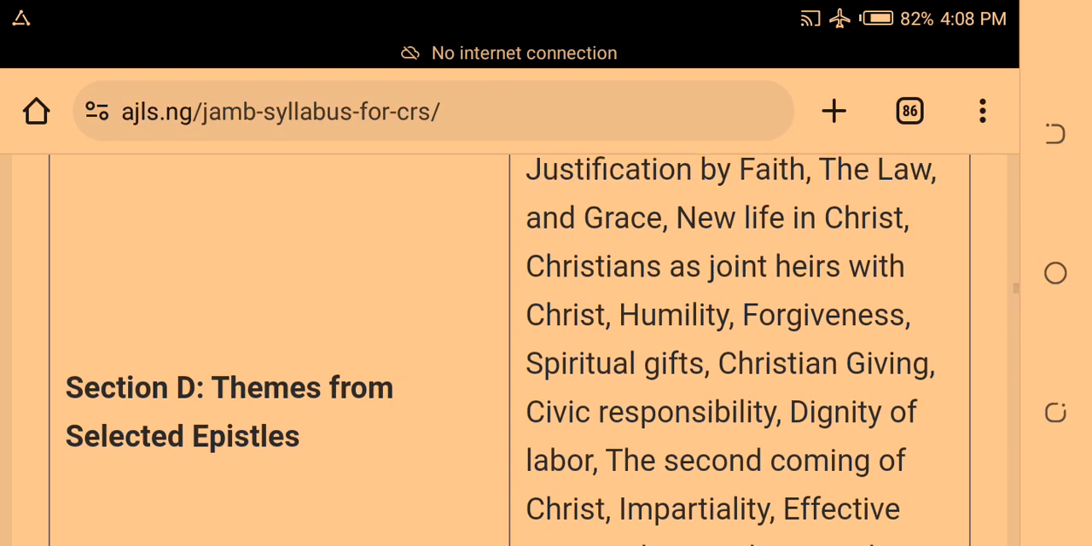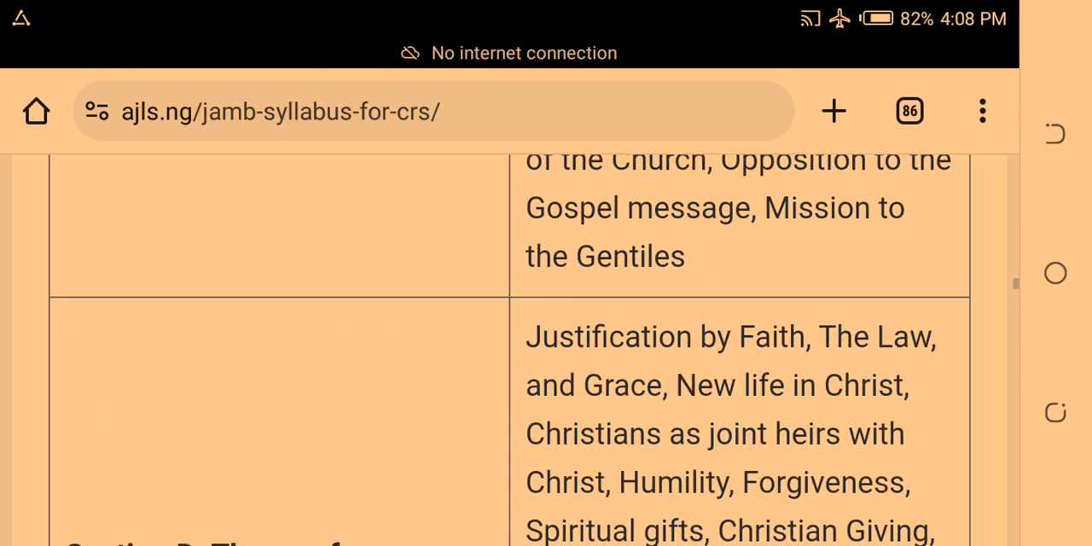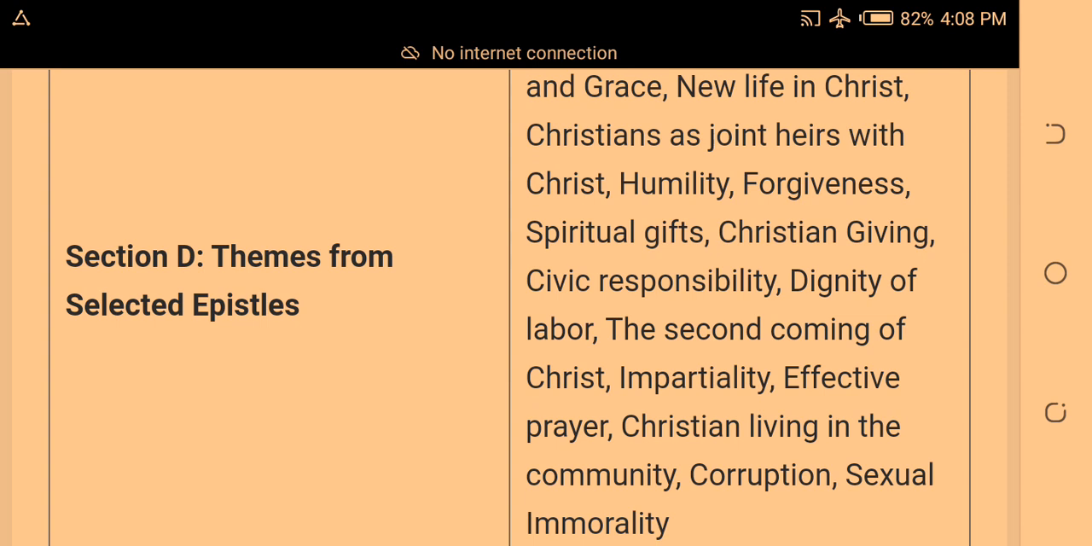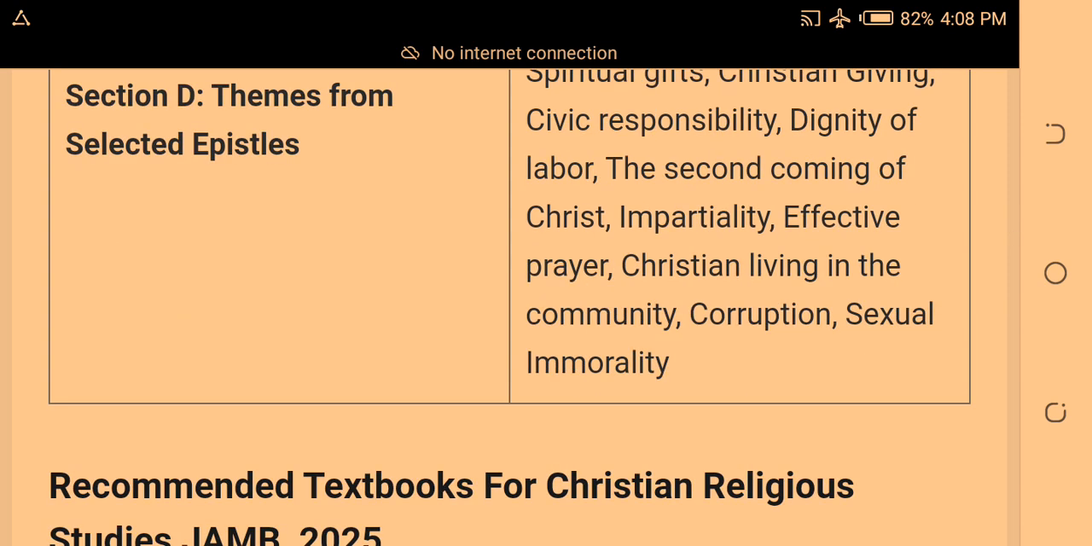Remember, in your final section, study justification by faith, the law and grace, the new life in Christ. Christians, remember, I will tell you the textbooks to read from. Christians as joint heirs, study humility, forgiveness, Christian giving, civic responsibility, dignity of labor, second coming of Christ,